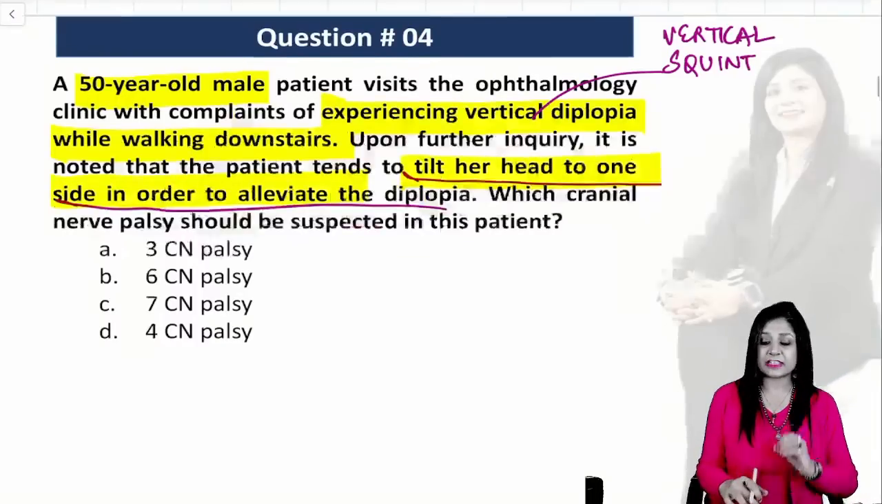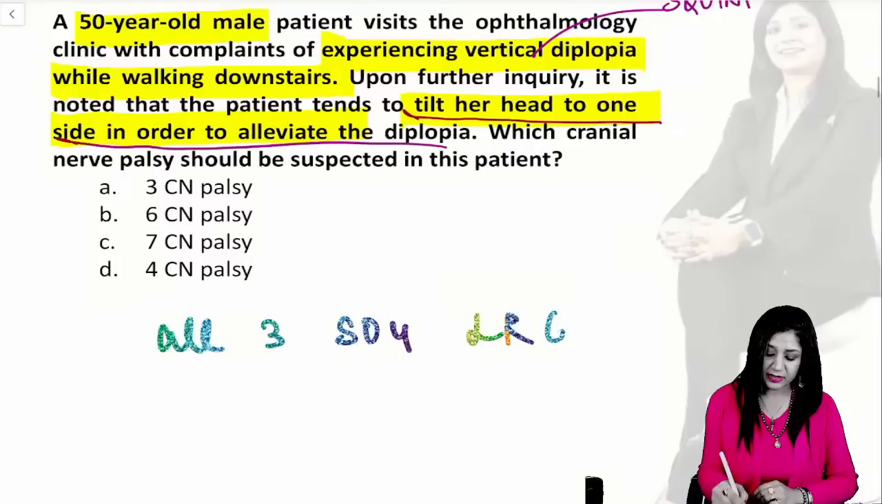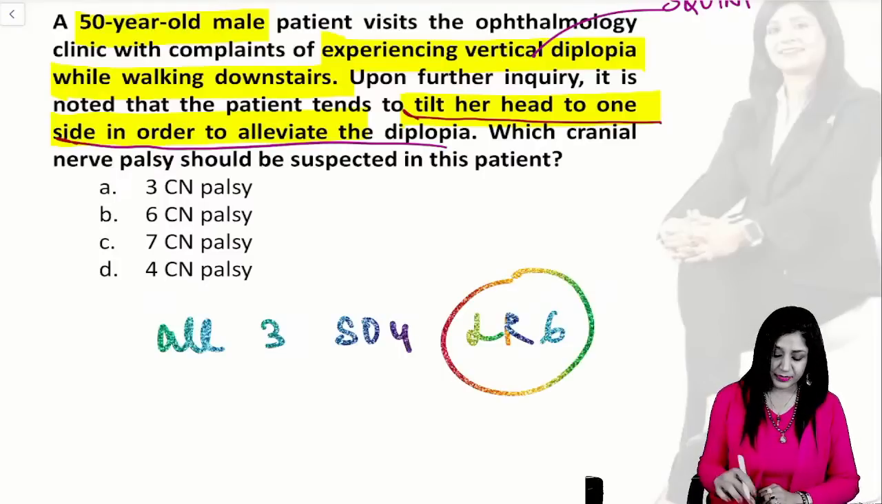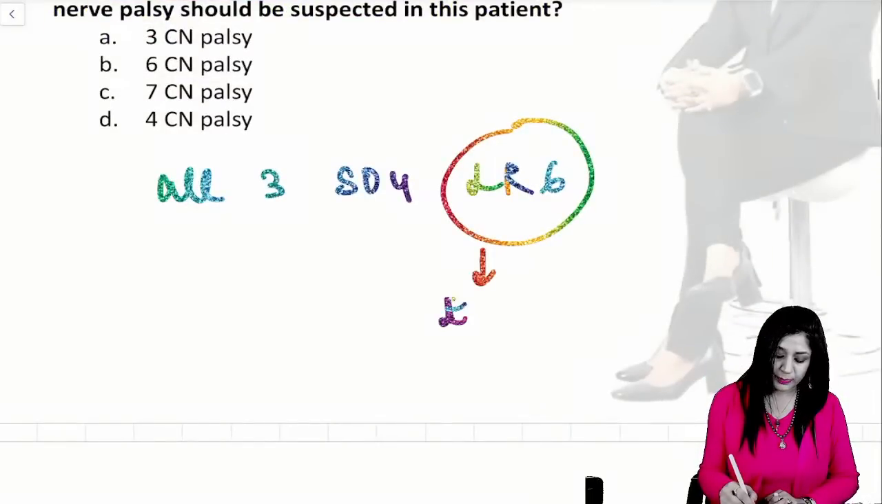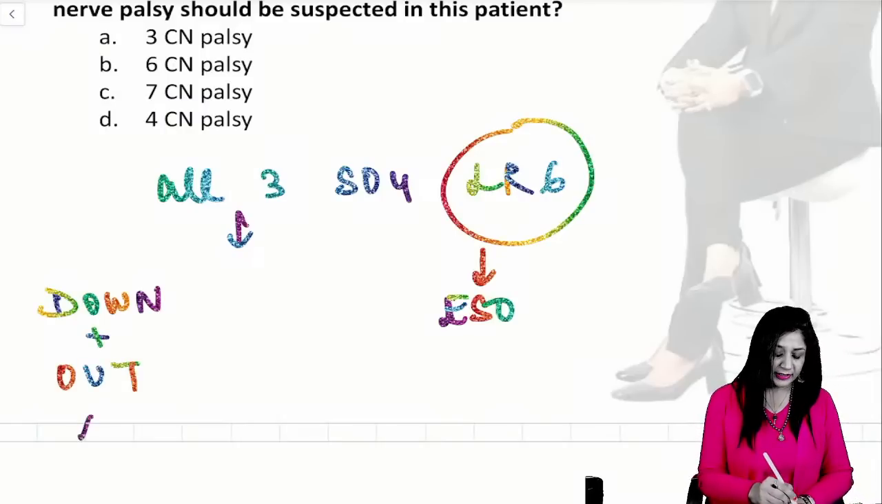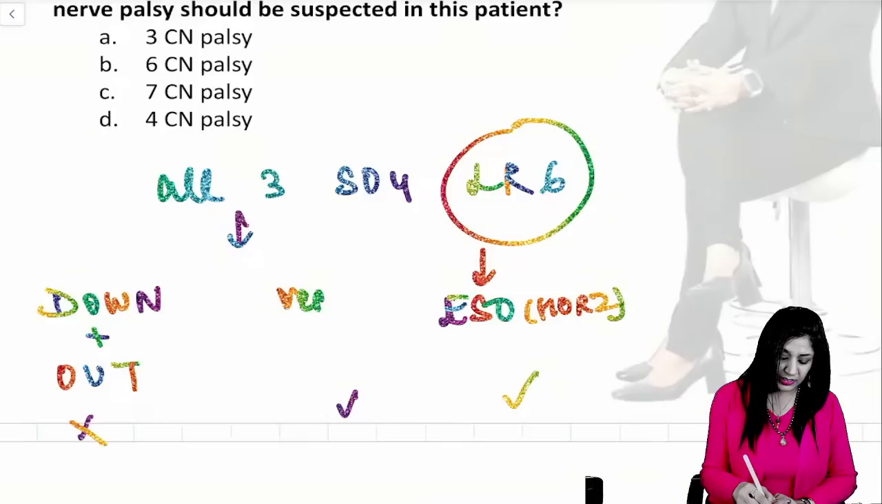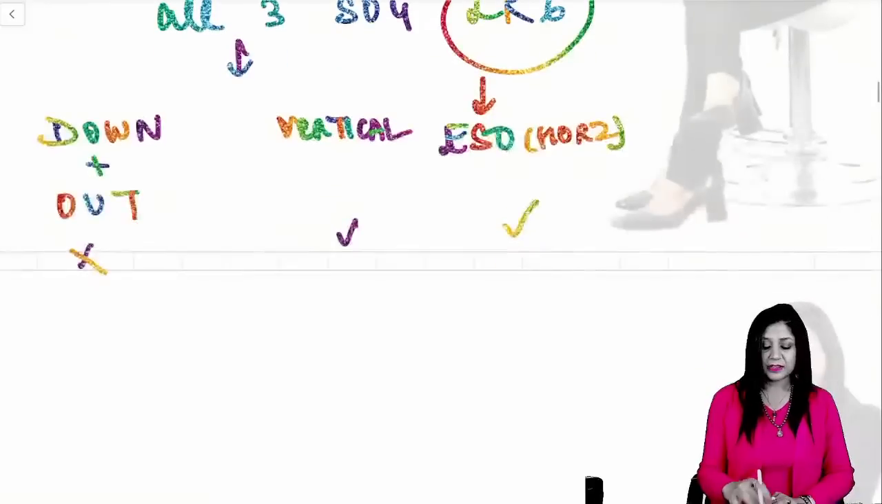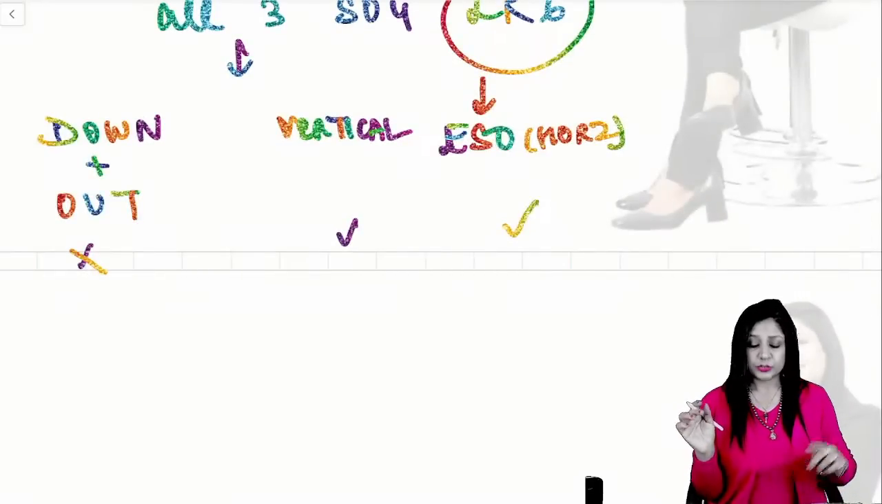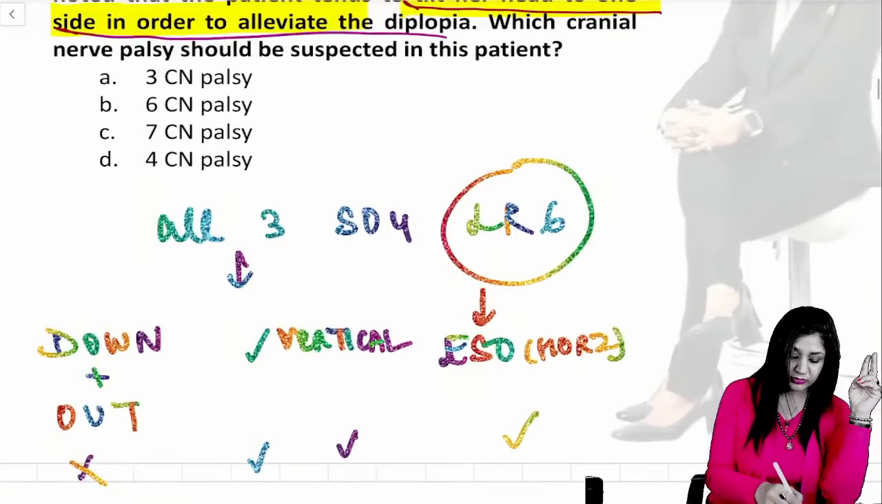Now, there is a very, very simple formula here. All three, SO4 and LR6. Now, this will give me horizontal. This will give me the esotropia, horizontal. Third nerve will give me down and out. Okay. And there is no head tilt. Head tilt is here and here. This is giving me horizontal with head tilt, and this is giving me vertical with head tilt. See the simple formula. The type of squint, and this is for the head tilt. So if I am getting vertical as well as head tilt, therefore my answer is the fourth nerve palsy.